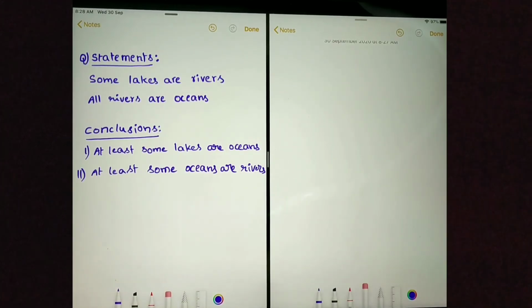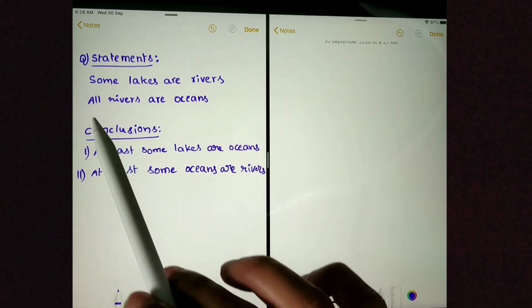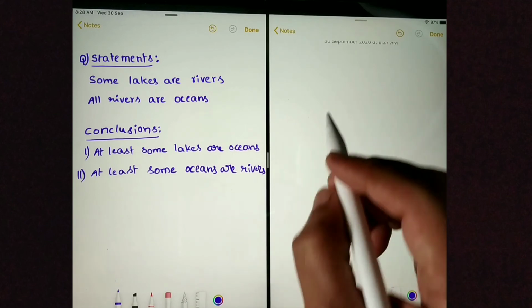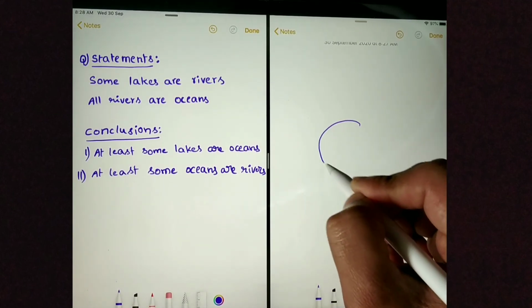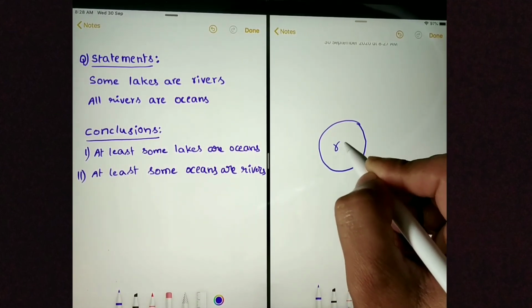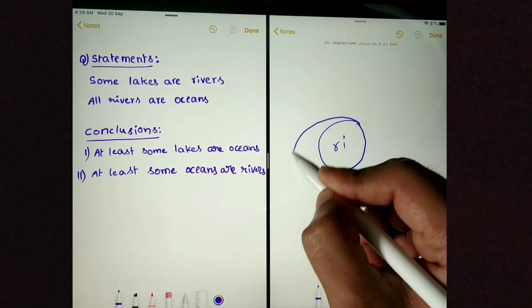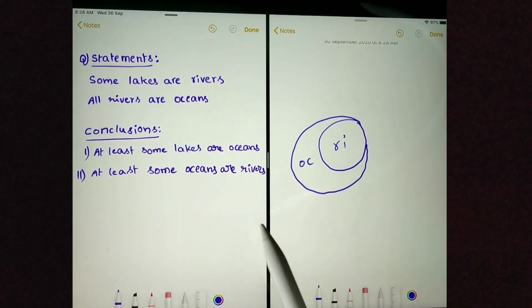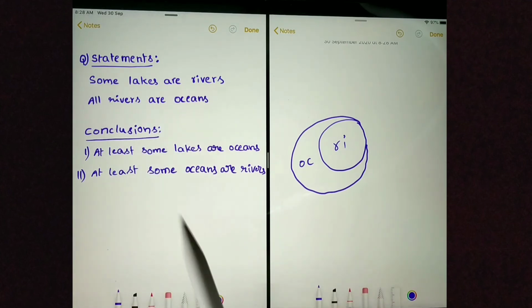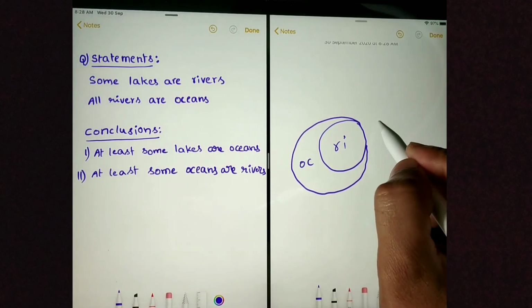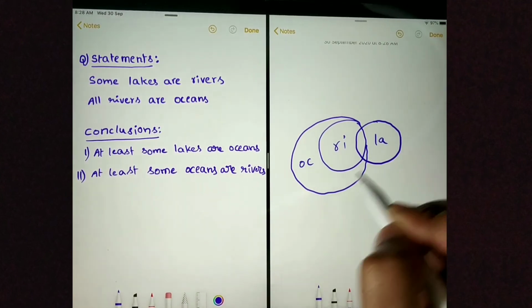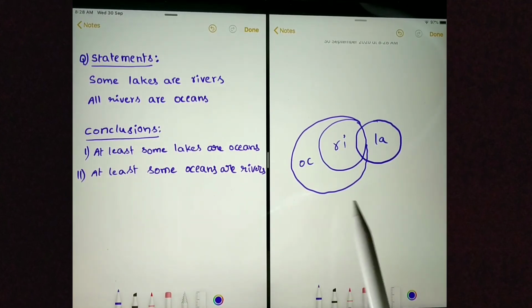Next question. Let's draw the Venn diagram first. I will start with the statement "all." All rivers are oceans. The river circle should be inside, and the ocean circle should be outside. And some lakes are rivers. We are done with drawing the Venn diagram.